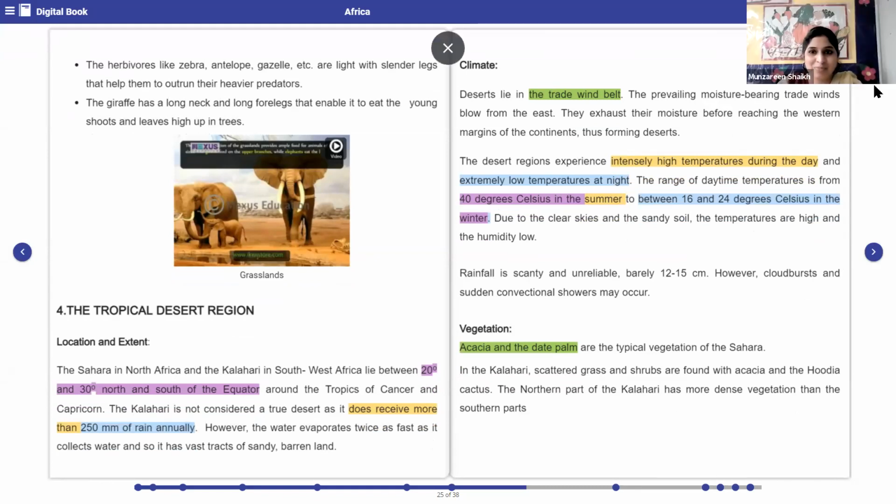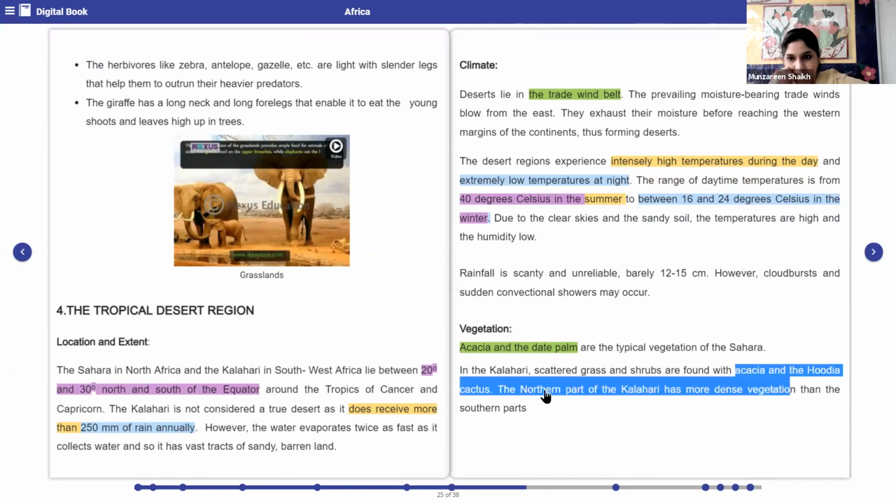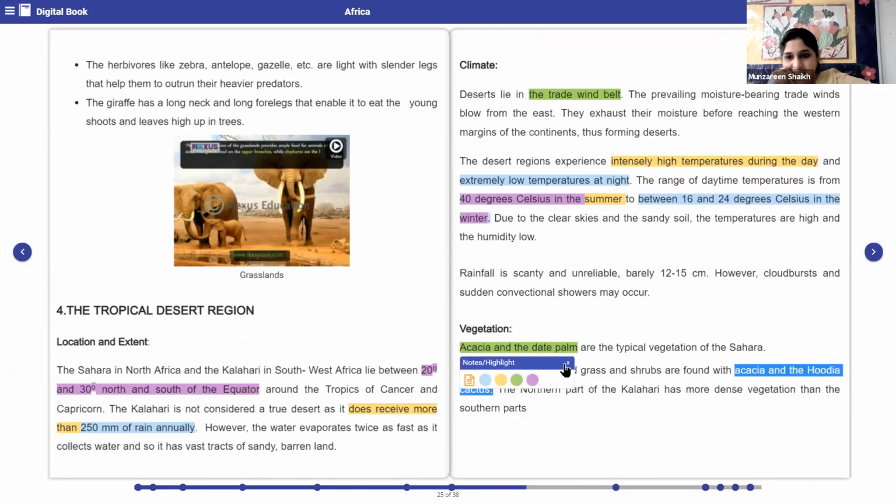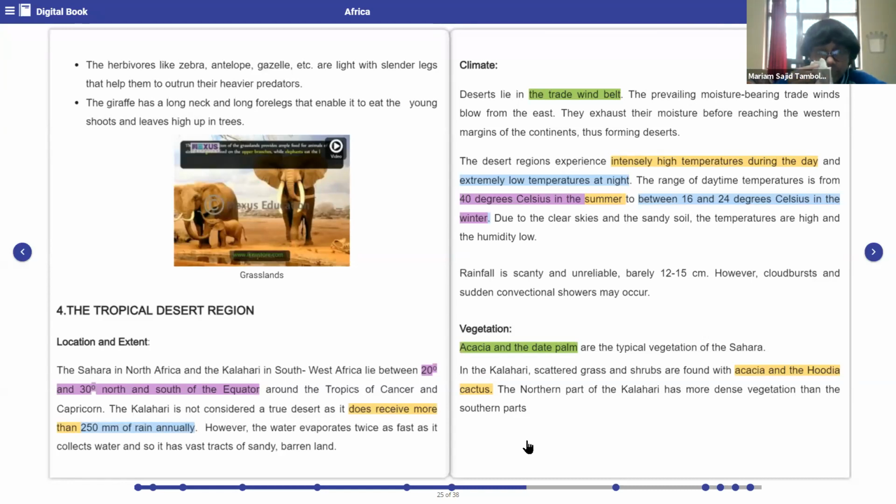Okay. So in the Kalahari, scattered grass and shrubs are found with acacia and the Hoodia cactus. Please underline this. Acacia and the Hoodia cactus. Where is this found? It is found in the northern part of the Kalahari desert. Yes.